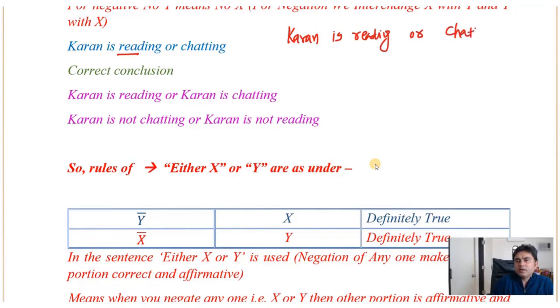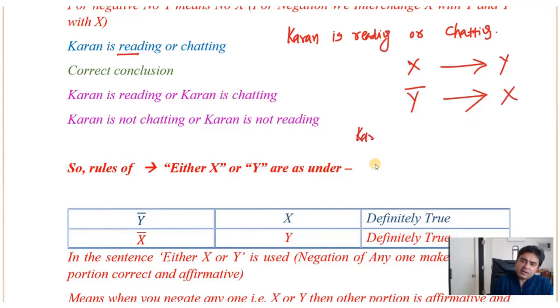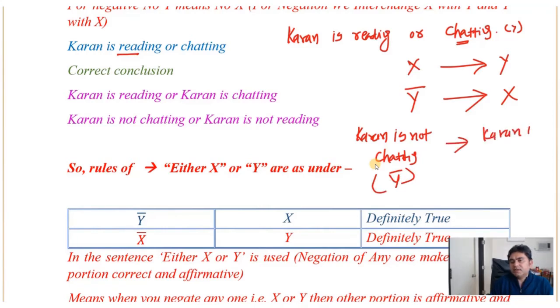Now, if you remember, in OR type of conclusion, it is X, then Y, or Y bar, then X. So let's say Karan is chatting is Y, and Karan is not chatting is Y bar. It means Karan is reading. Understood?